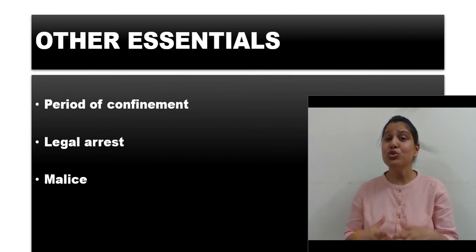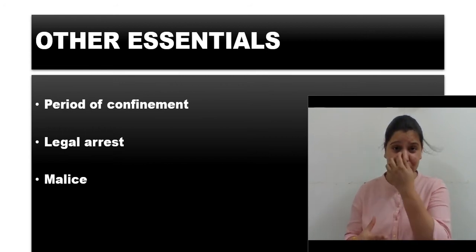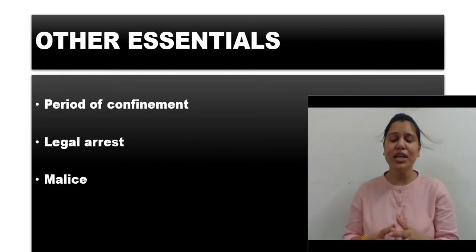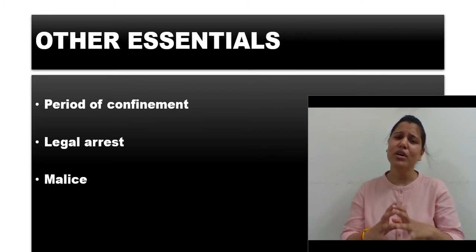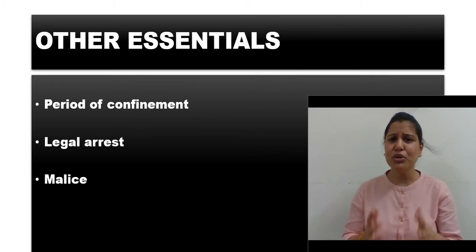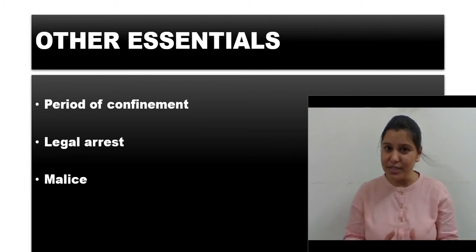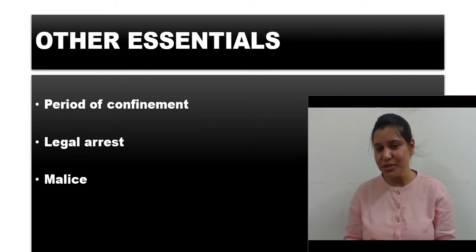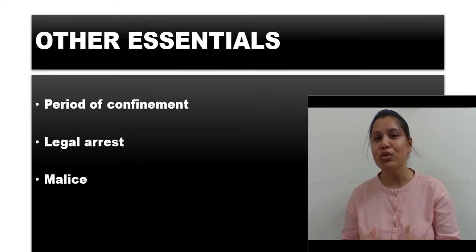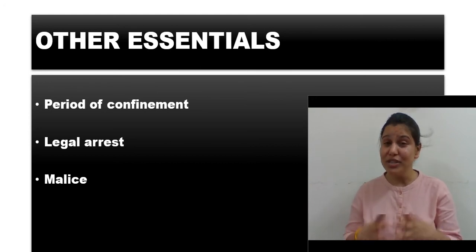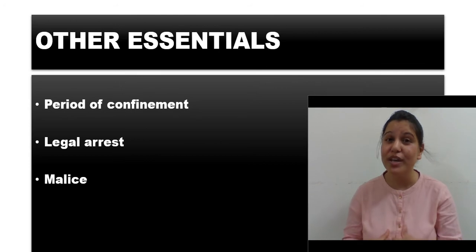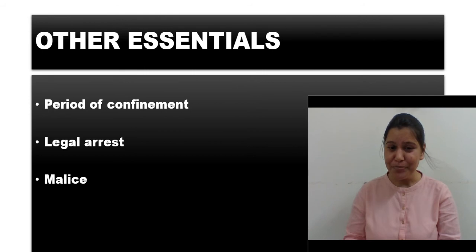So even if you lock a person without the intention of confining that person, or with any other intention, that is also immaterial. So intention is not a part here. If you have locked somebody, whatever might be your intention, then it will amount to wrongful confinement if you actually prevented somebody from moving beyond certain limits. Is that clear? Okay.